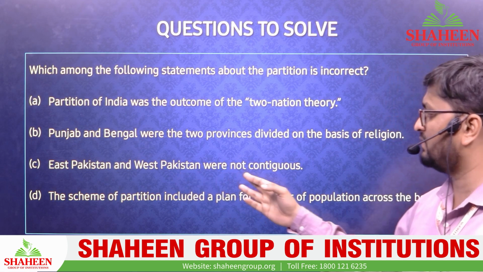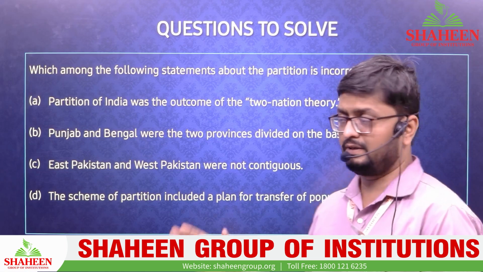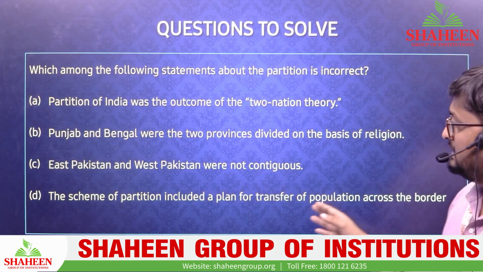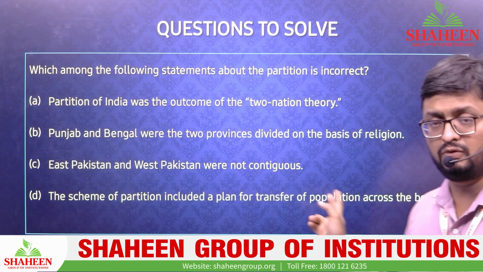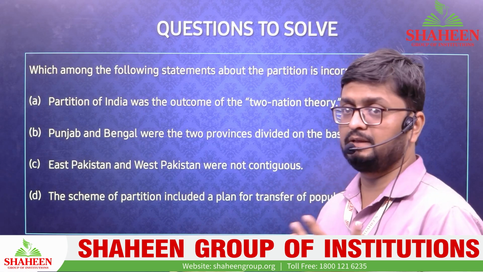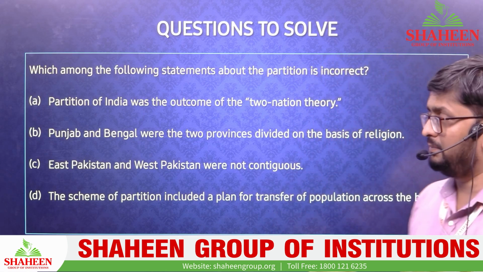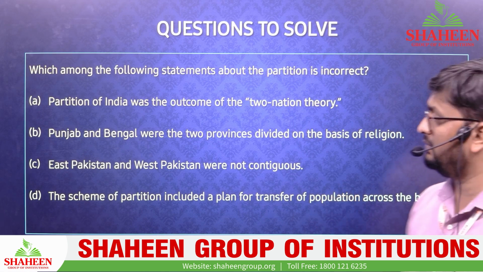East Pakistan and West Pakistan were not contiguous. Of course they were far away, so this is also correct. And the scheme of partition included a plan for transfer of population across the border. No, this was not correct. There was no plan to transfer people from India to Pakistan or Pakistan to India. So D is the statement which is incorrect here.